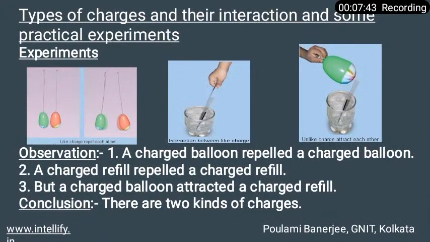These are the basic observations if we do the three experiments practically, and after the observation we come to a conclusion that there are two kinds of charges. And how is it possible? Let me explain that.